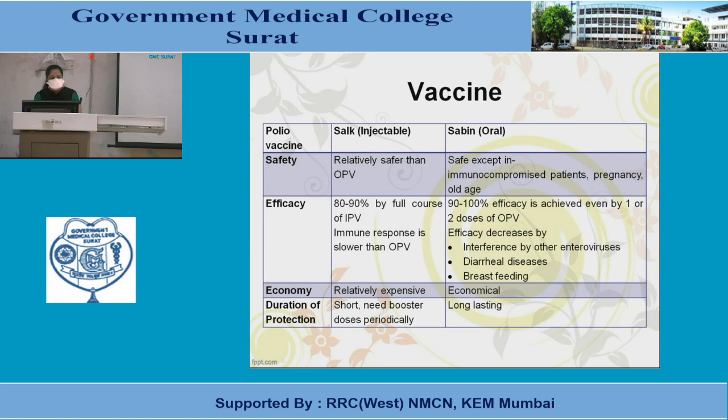Efficacy: 80 to 90% by the full course of injectable polio vaccine. Immune response is slower than OPV as such. While with the Sabin or oral vaccine, 90 to 100% efficacy is achieved even by 1 or 2 doses of OPV. Efficacy is decreased by interference from other enteroviruses, diarrheal disease and breastfeeding.